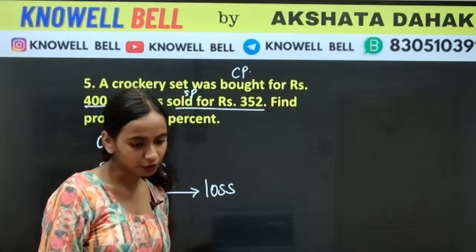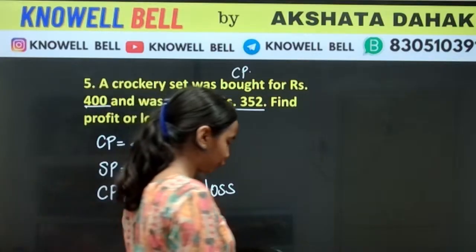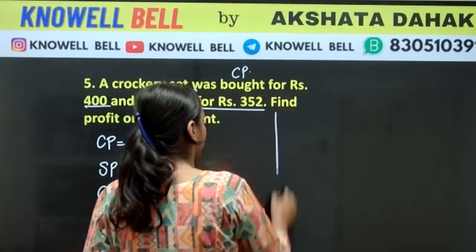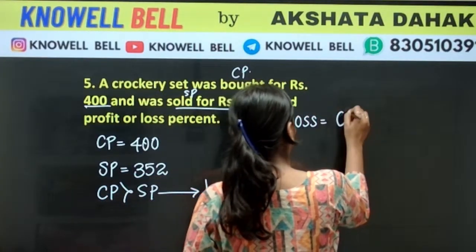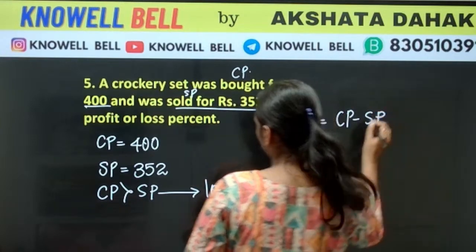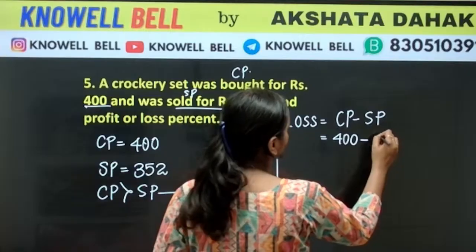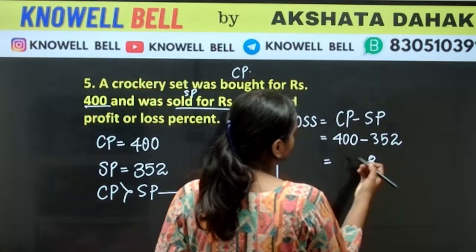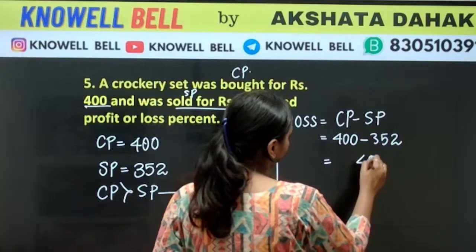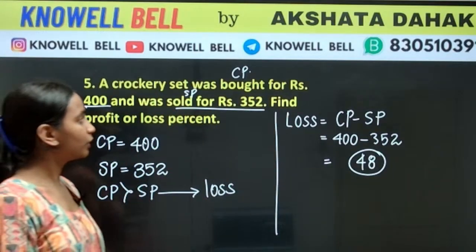Correct, Rudraksh. But we don't have to find loss. What do we have to find? We have to find out the loss percentage. First we will calculate loss. Loss will be CP minus SP, that is 400 minus 352. 10 minus 2, 8. 9 minus 5, 4. What is the value of loss? Loss is 48.